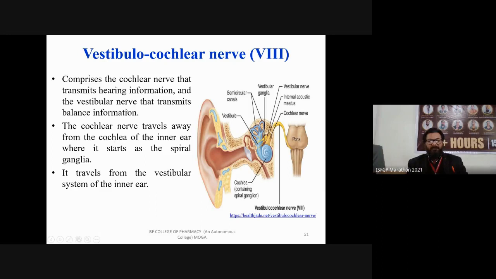The cochlear nerve travels away from the cochlea of the inner ear, where it starts as the spiral ganglia. It also travels from the vestibular system of the inner ear. You can see this is the outer ear, middle ear, and inner ear, and in the inner ear, these yellow structures are your vestibulocochlear nerve, which supplies the inner and middle ear and collects the information.